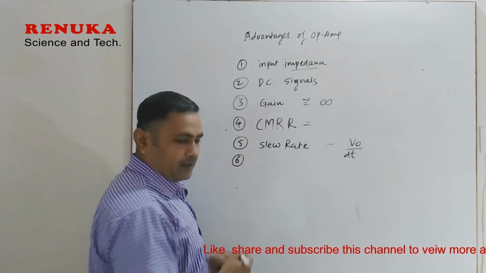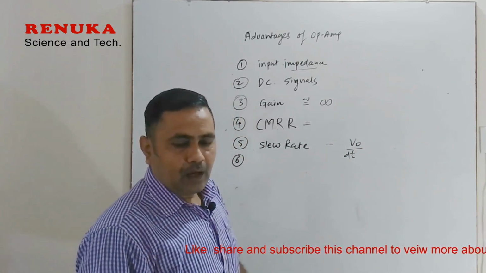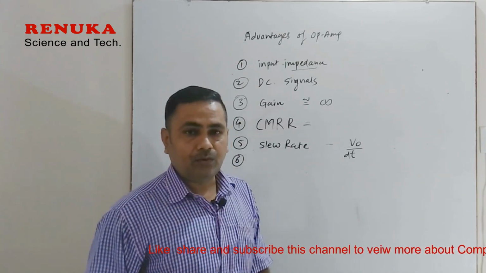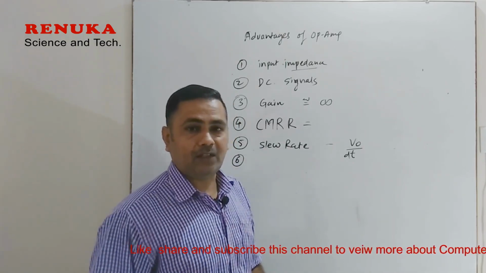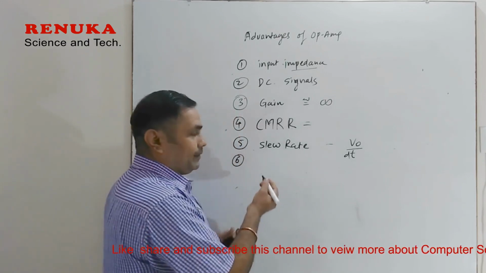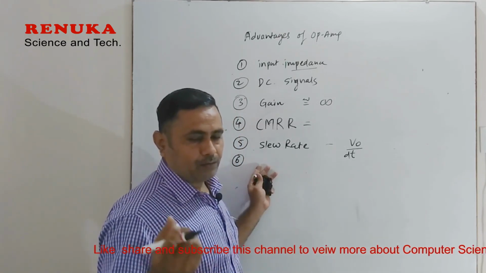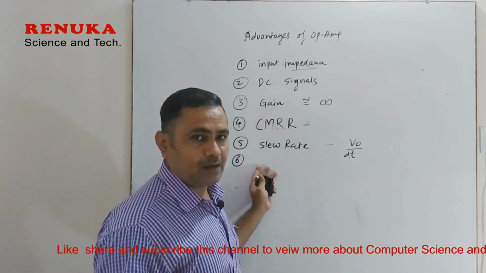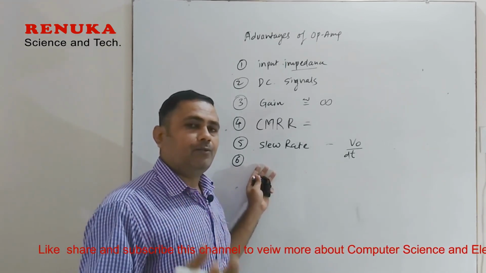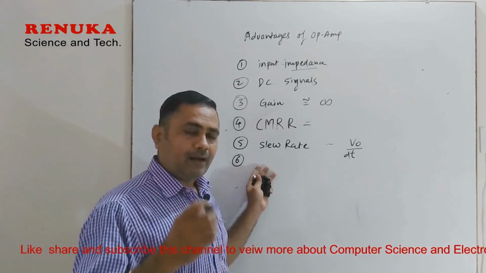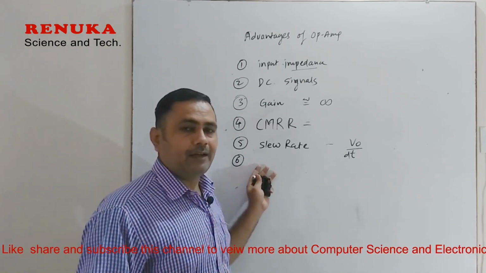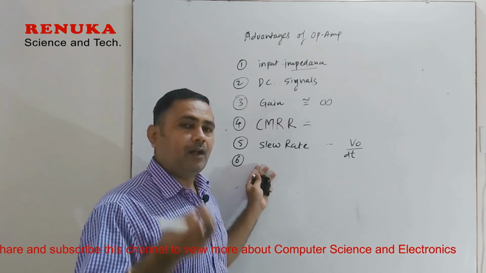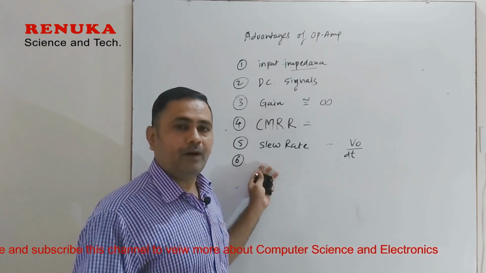The sixth factor is that the output of an operational amplifier is not affected by supply variation or temperature variation. That problem mostly occurs in a normal amplifier because it uses a transistor. If you operate it for more time, the transistor collector gets heated due to the high collector current. So the heating effect changes the output of a normal amplifier.